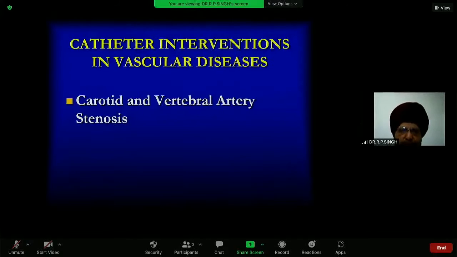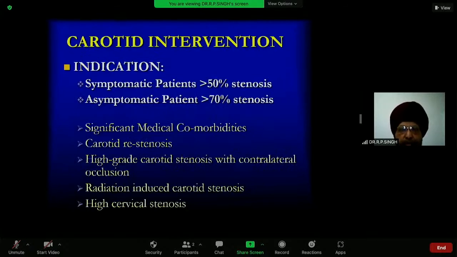And a very common condition, carotid stenosis, which is very, very common in our coronary artery disease patients. So what are the indications?